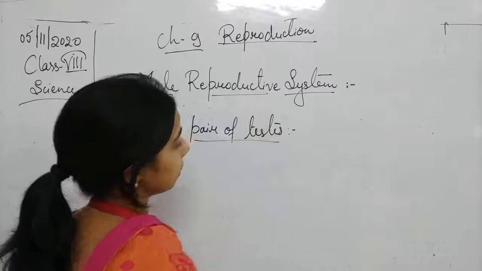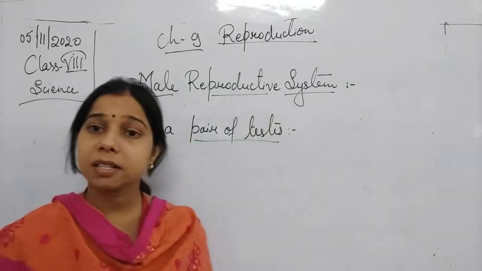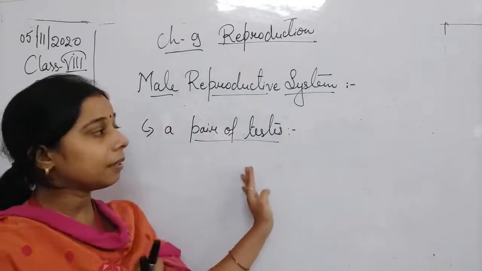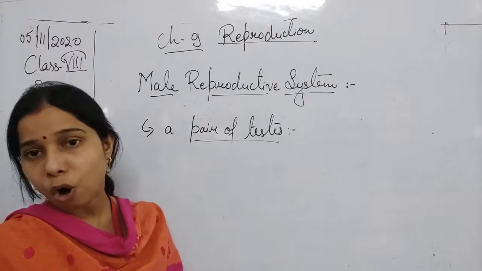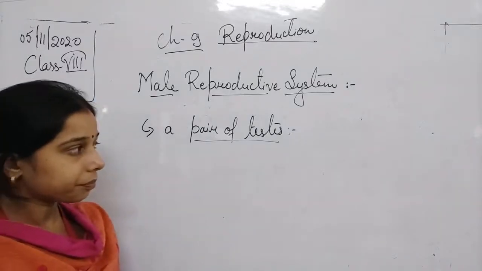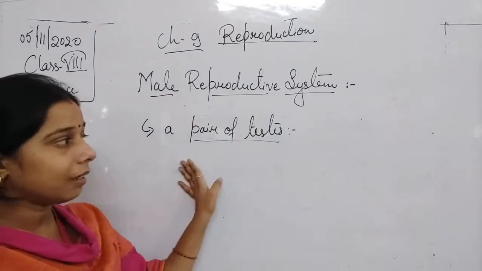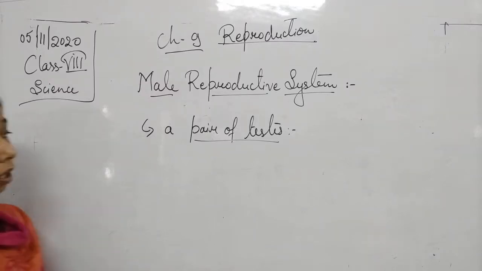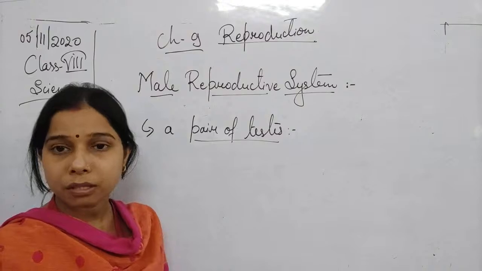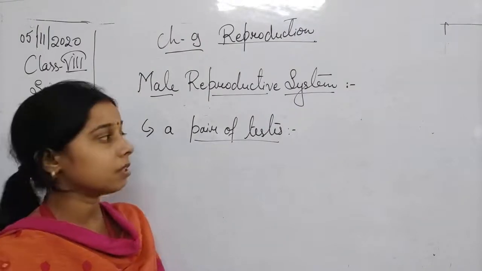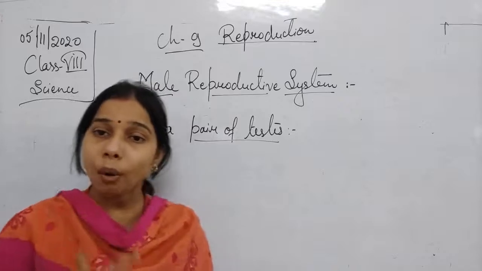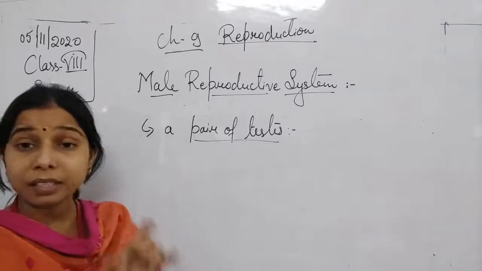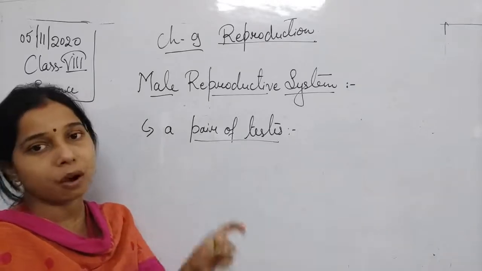Now, what is the role of the testis, students? This testis helps in producing the sperms. The testis is basically present outside the abdominal cavity, and it helps in producing the sperms. When you take a section of the testis and see what is inside, you will find that several coiled tubes are present in the testis. These coiled tubes are responsible for the production of the sperms.